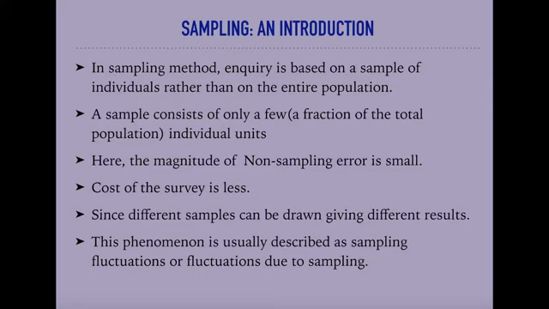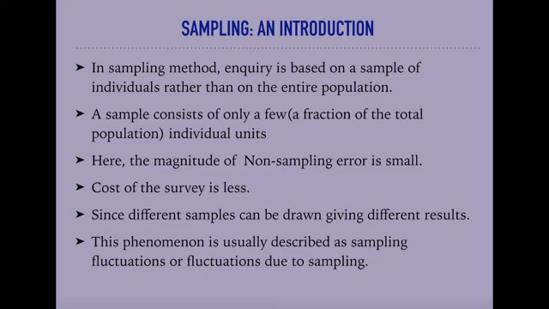A sample consists of only a fraction of the total population, that is, individual units. In case of sampling, the magnitude of non-sampling error is very small. Cost of the survey is less.